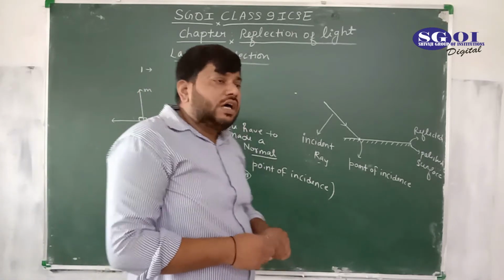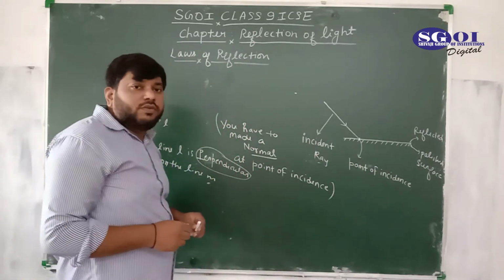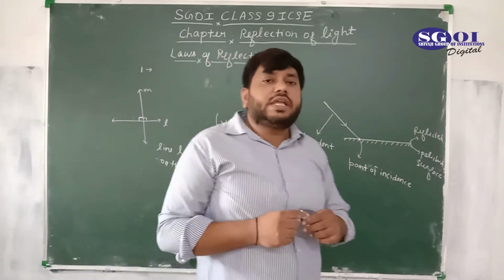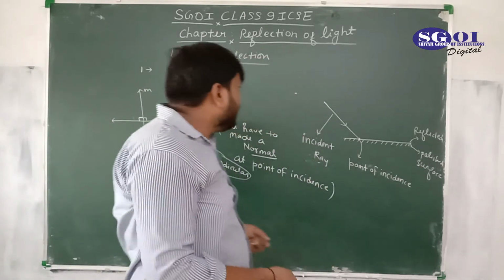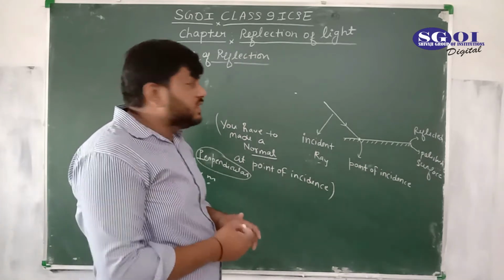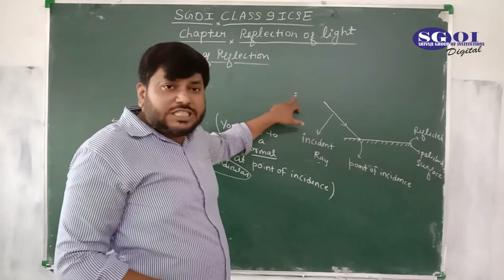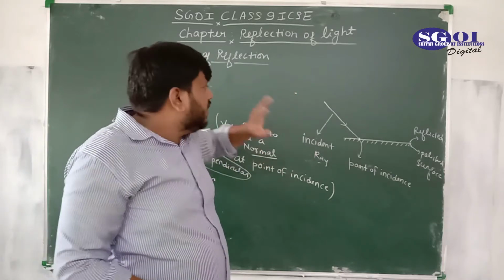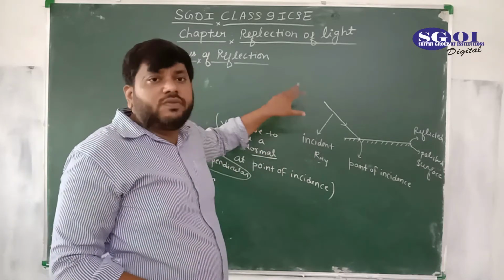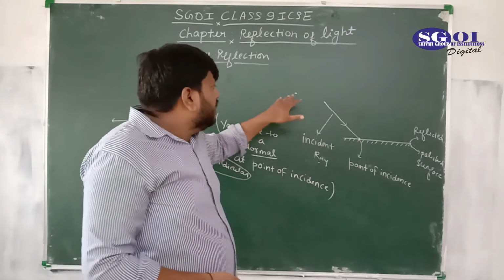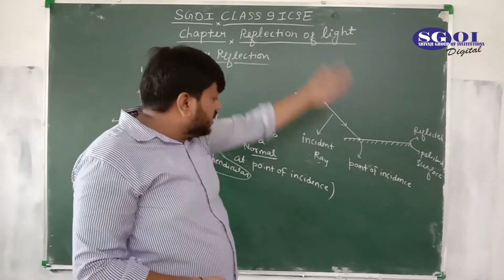Normal is a line which makes a 90 degree angle on a surface. Normal is a perpendicular, you can say. Normal is a perpendicular made at the point of incidence, and perpendicular to this whole surface.